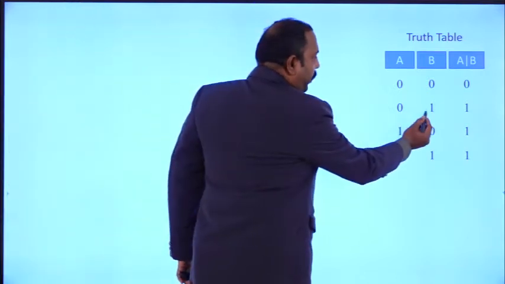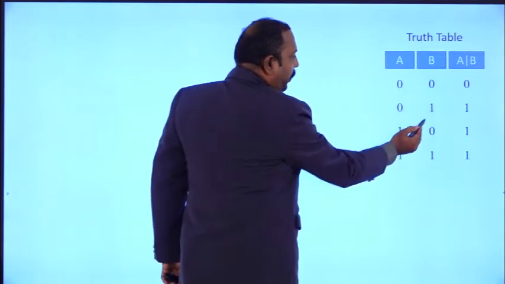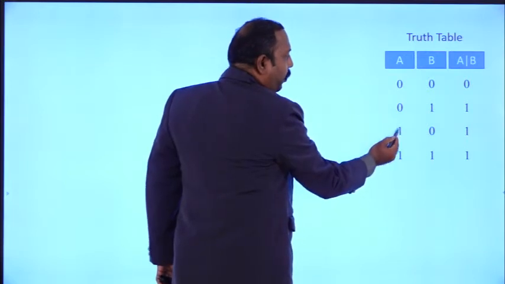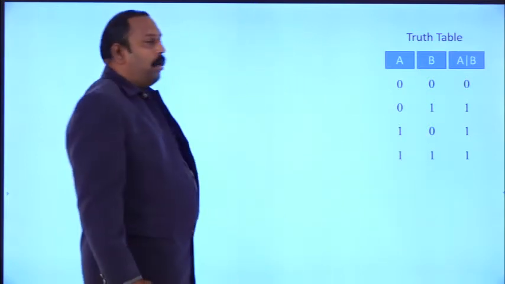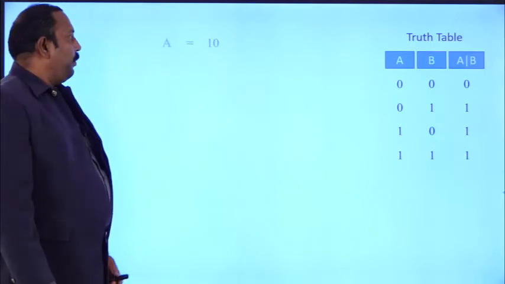Here you see, both the bits are 0, that's why we got 0. Here one bit is 1, that's why you get 1. Here one of the inputs is 1, that's why you got 1. Both the inputs are 1, then also you will get the output 1. This is the truth table for the bitwise OR operation.